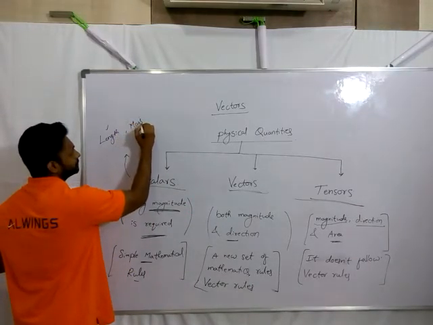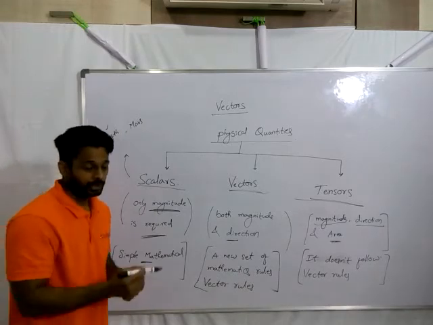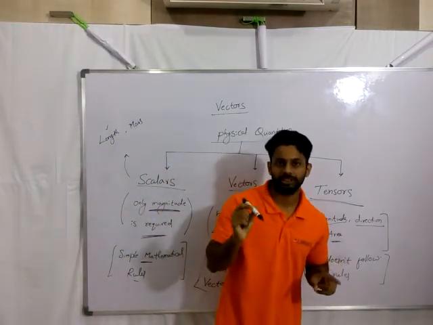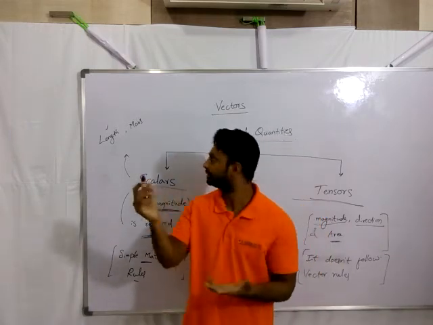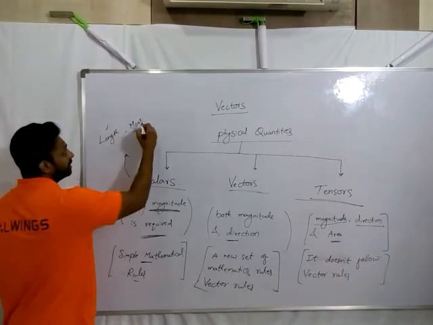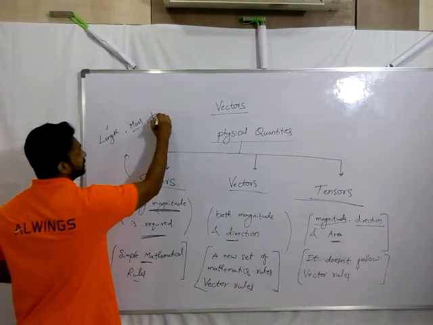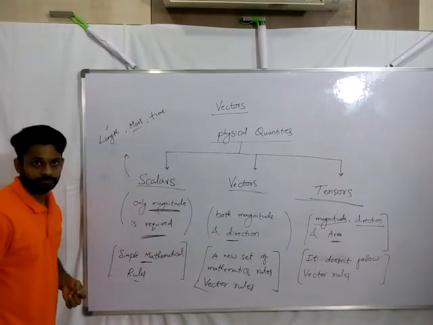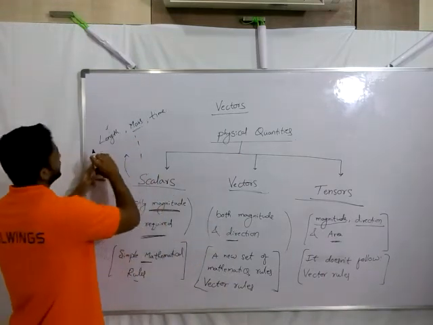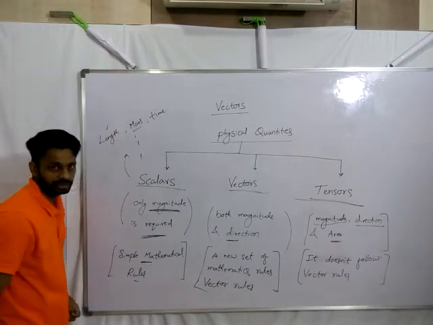Mass: a 100-gram pen, I'm not mentioning east or west direction. That means 100 gram is complete information. So only a number is required. So mass is a scalar. Likewise, time, and many more examples we have. So these are all the examples of scalars.